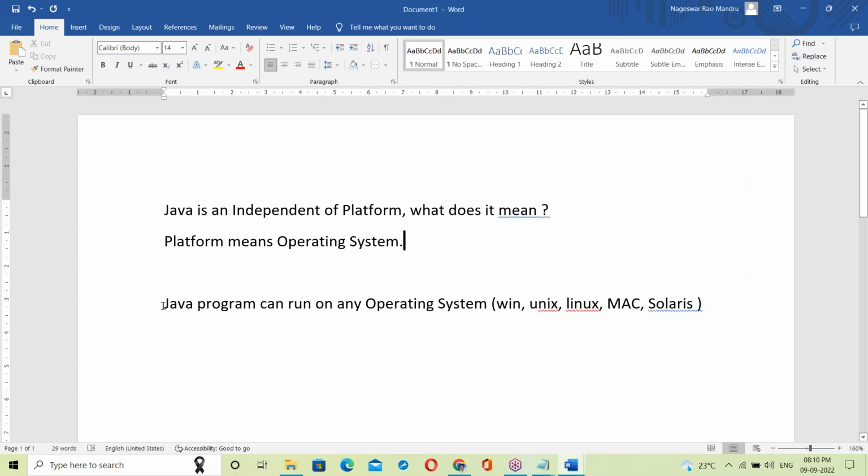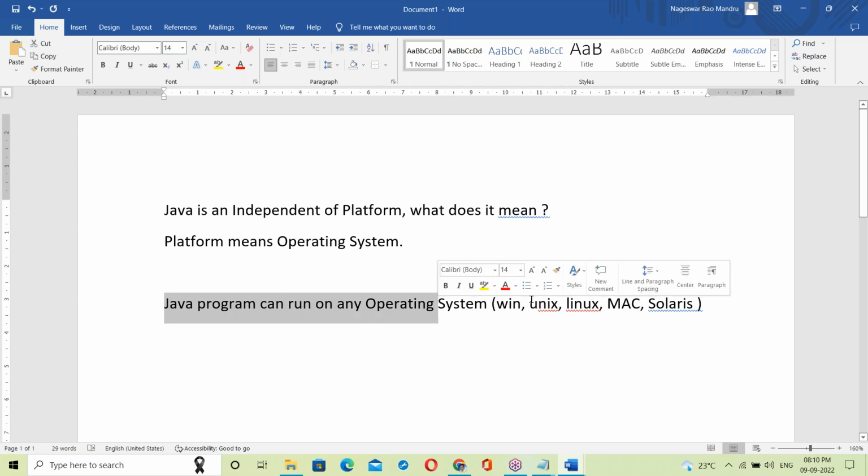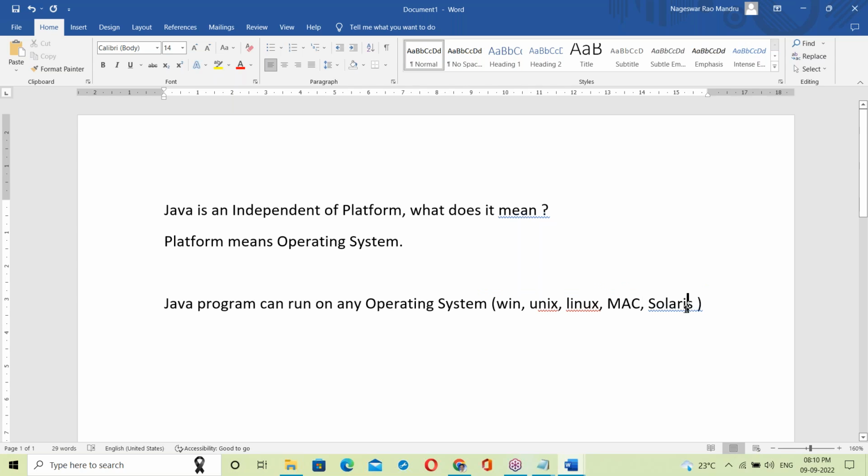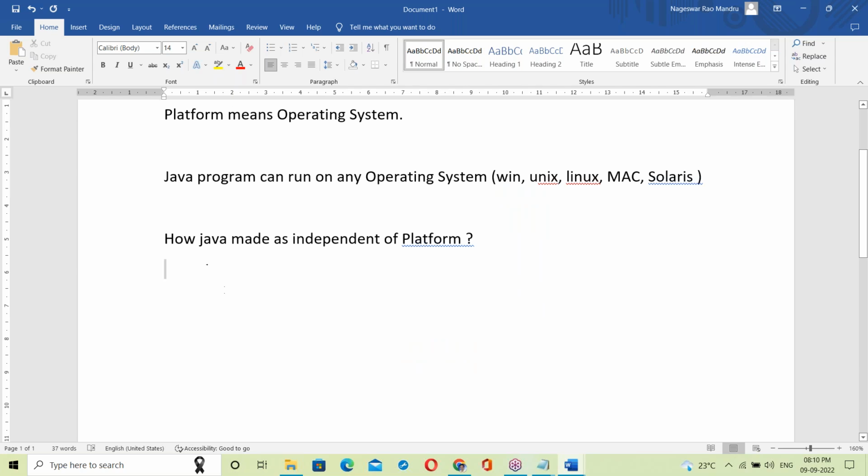A Java program can run on any operating system like Windows, Unix, Linux, Mac, and Solaris. Now, the question is: how? How did Java make us independent of platform? We should answer this.